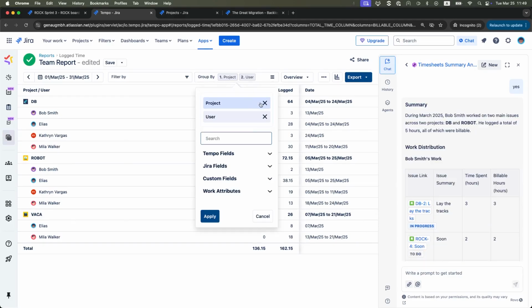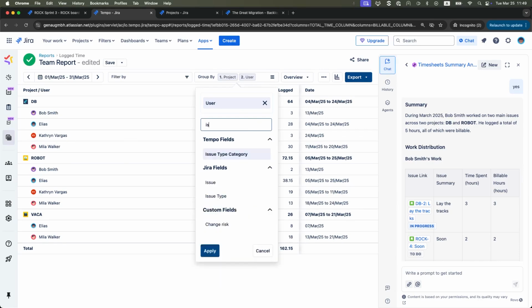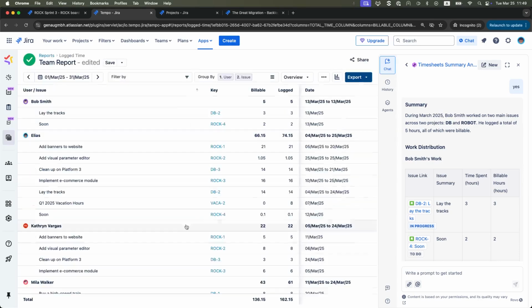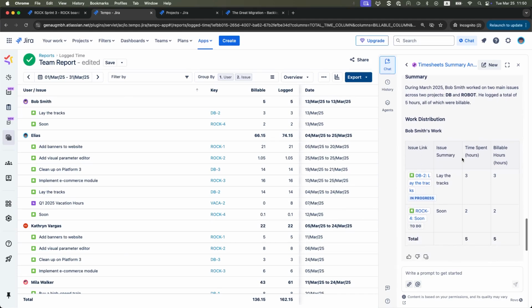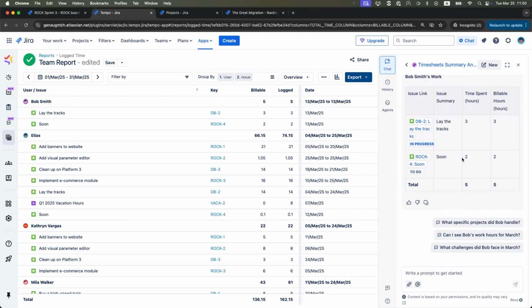And just to make sure that it's doing it correctly, let's follow along in the Tempo report. It's correct that Bob did work with DB and robot projects, totaling 5 hours.